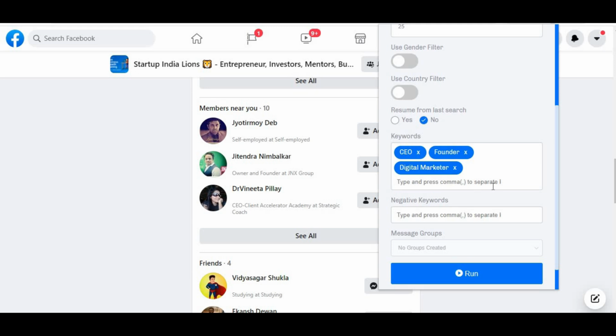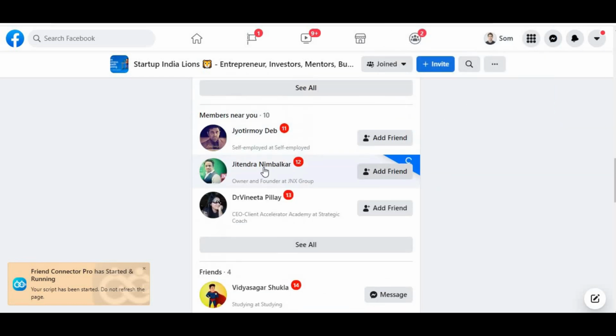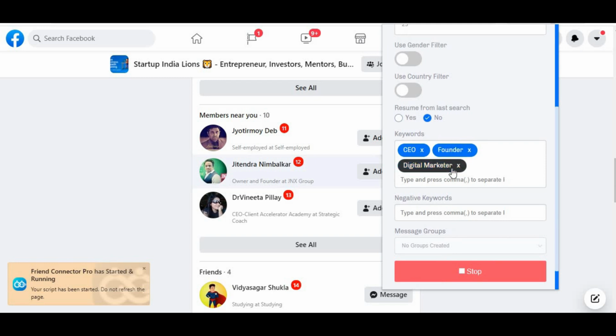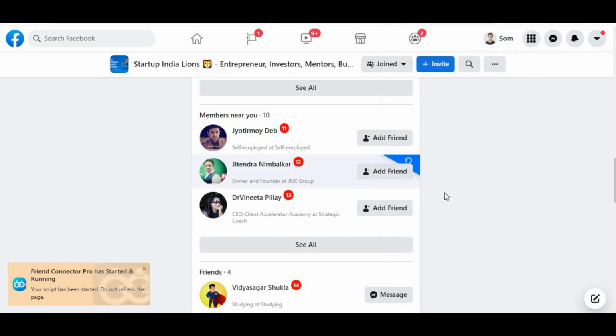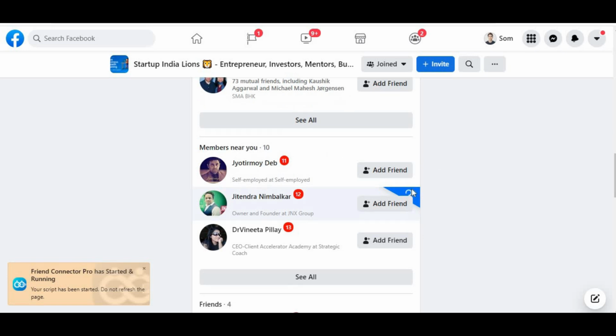Once you have these keywords, as many keywords as you want, once you click on run, look at what is happening. It is sending a friend request to the owner and the founder of the group. Why? Because we have given the keywords founder and digital marketer. Look at how powerful this can be. It is only adding people who match the keywords. It has not added this person who is self-employed. All right. And look at this, members near you. That means which country or city is near you. It will go ahead and add them.